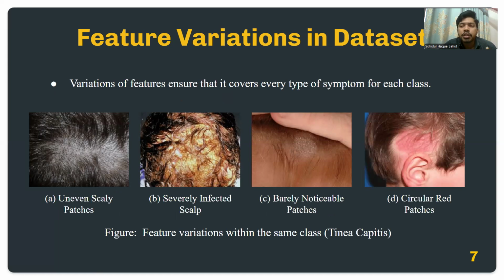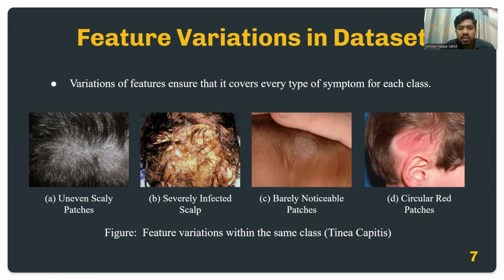We wanted to ensure that our model is not biased towards any features or any symptoms of the diseases. So we have ensured that it covers every type of symptoms for each class. For example, here we can see different symptoms for tinea capitis. Tinea capitis can have uneven scaly patches or a severely infected scalp, or it can have barely noticeable patches or circular red patches. So we ensured that all these symptoms are in our dataset for each class.